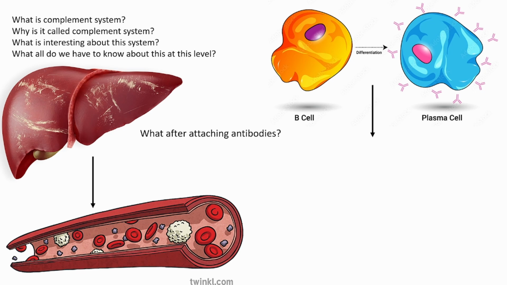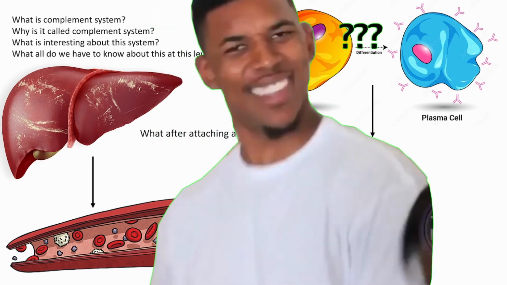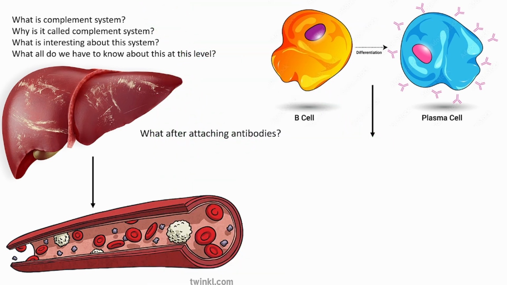So again, what is opsonization? It is just like jam on the bread. If you are hungry and there is bread, although you can just directly eat the bread, isn't it better to eat it with jam on it? That means it enhances the taste of the bread, and it will make you eat the bread so eagerly. So opsonization is nothing but the sugar coating or jam coating of the bacteria, so that either neutrophils or macrophages come and quickly eat them with full enthusiasm.